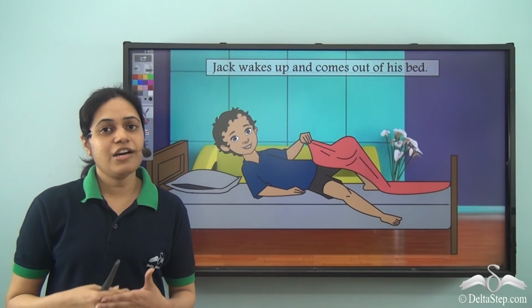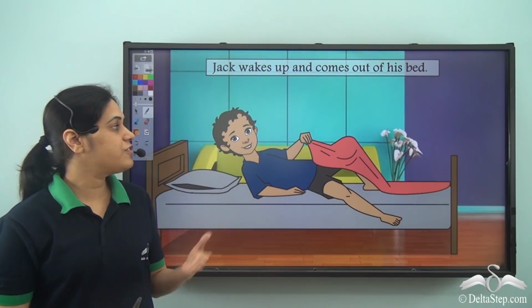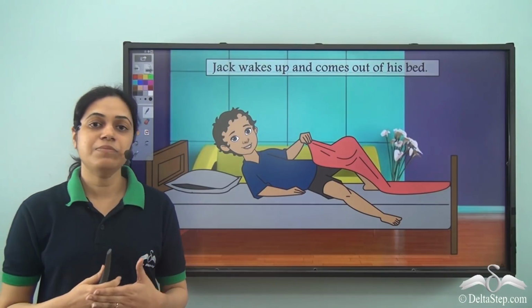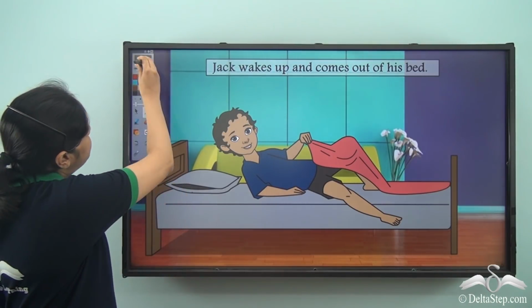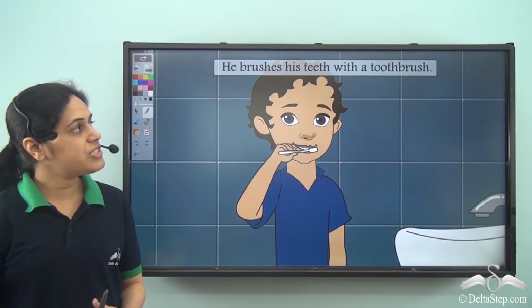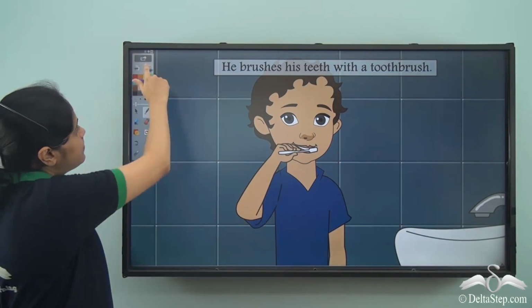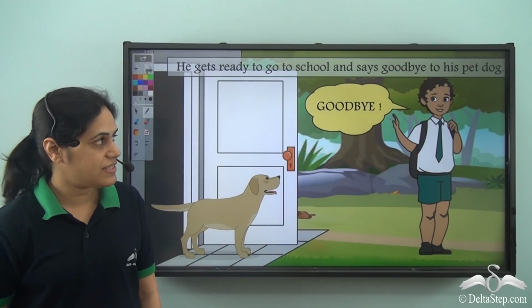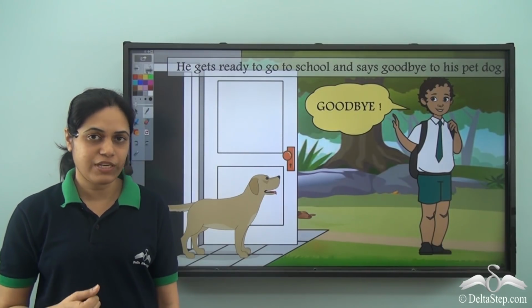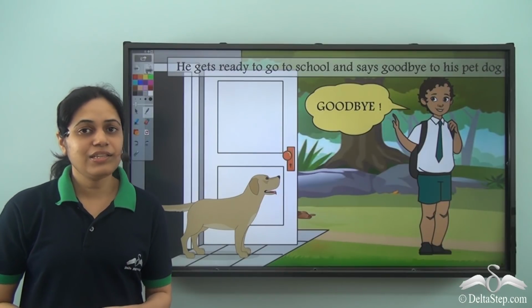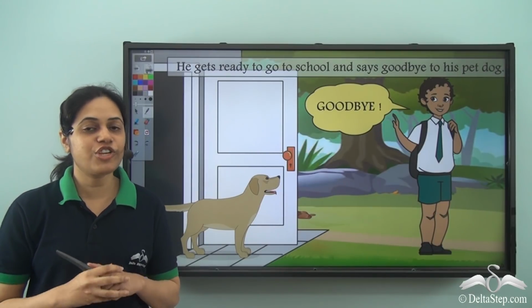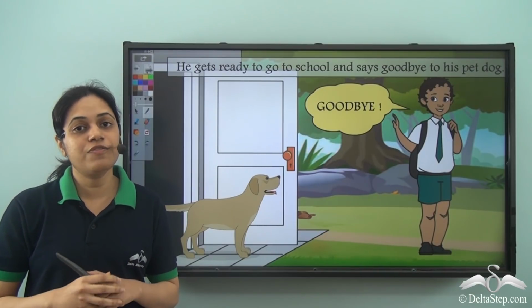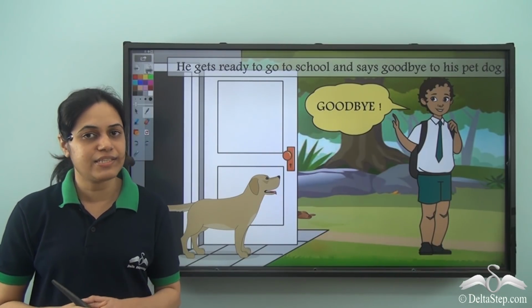So let's see a typical day in the life of this boy called Jack. Jack wakes up and comes out of his bed. He brushes his teeth with a toothbrush. He gets ready to go to school and says goodbye to his pet dog. Now let us see these 3 sentences which describe a typical morning of Jack. Let us see what kind of words do we have in these sentences.